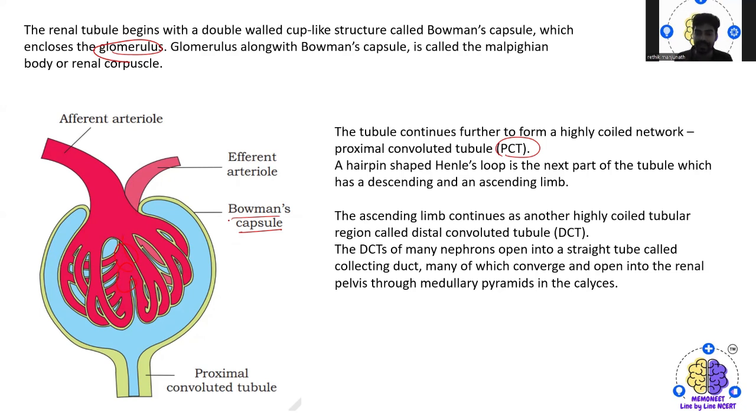Then the ascending limb continues as another highly coiled tubular region called the DCT, that is nothing but the distal convoluted tubule.